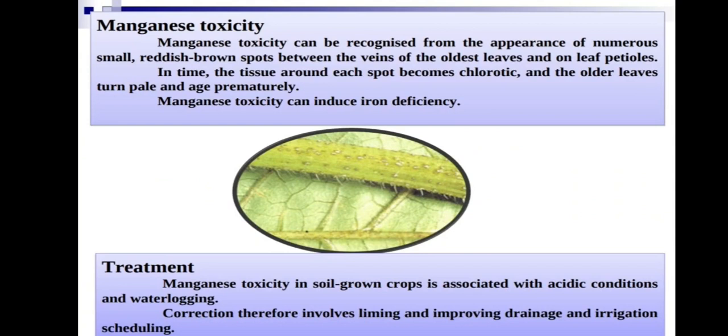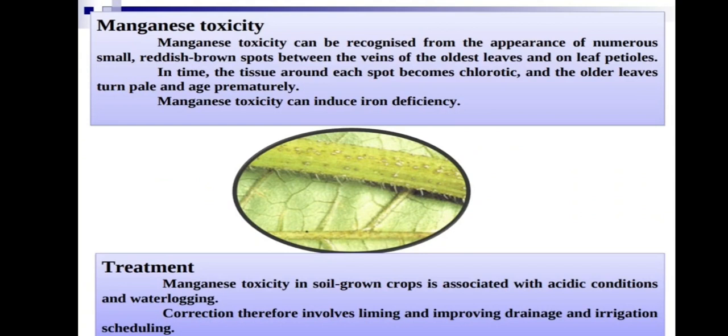Manganese toxicity in soil grown crops is associated with acidic condition and waterlogging. When there is waterlogging, acidity of the soil increases. This is important to be noted in your mind. Waterlogged soils are acidic in nature, because large salts are accumulated in the soil, so that it turns into acidic condition. Waterlogging is important for acidic conditions. Correction therefore involves liming.